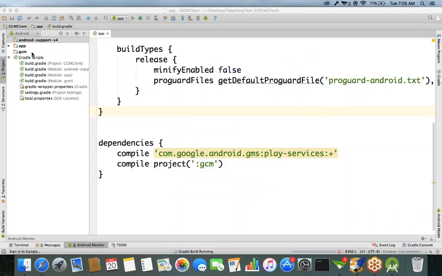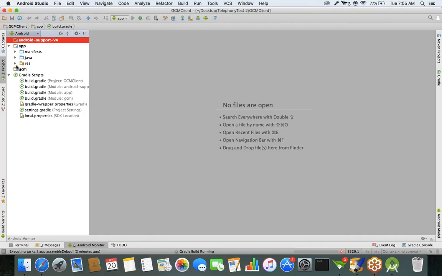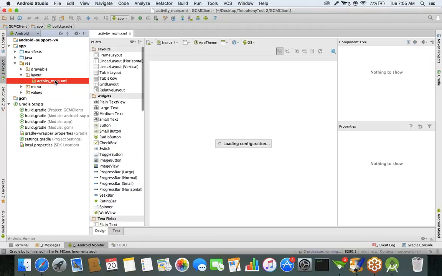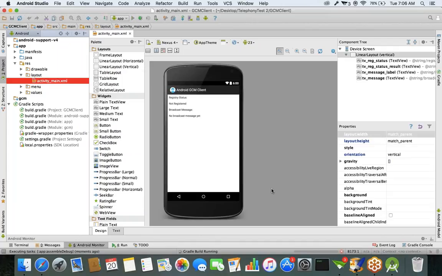See, first in this project, let's open the XML file first. In this app, XML file will be located in which folder? In the resource folder. In resource, layout, only one XML file we created, activity_main.xml. See, this is a UI we created in the XML.